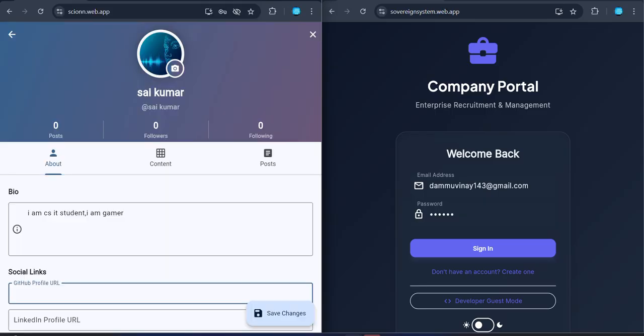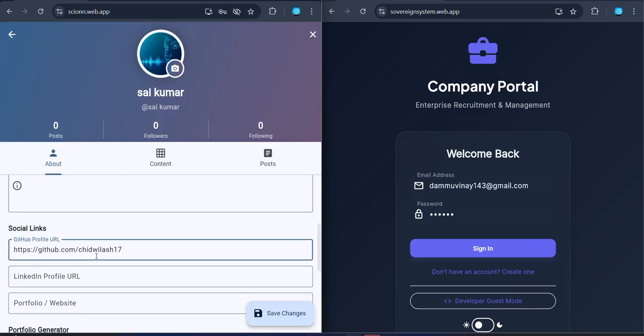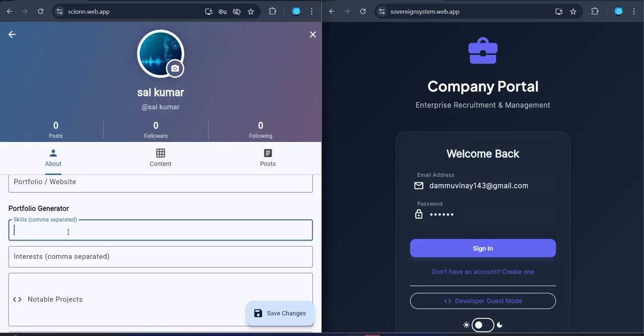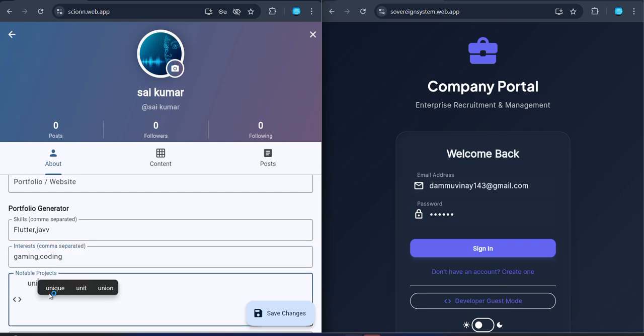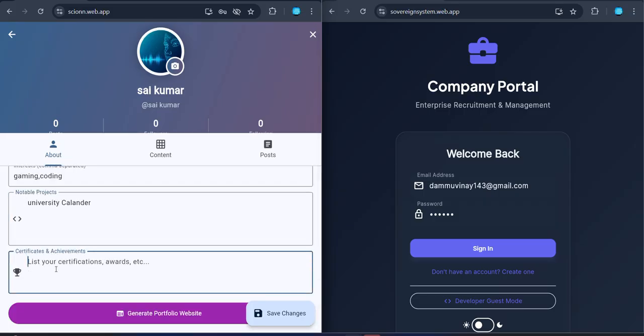Let us copy my GitHub link, and I would like to paste it here. Yeah, my portfolio generator. Skills: I have Flutter, Java. Interests. See, why I'm typing here is to show you another boomerang of our application. Just wait a moment. I have certifications like Oracle, Google, okay, some others.